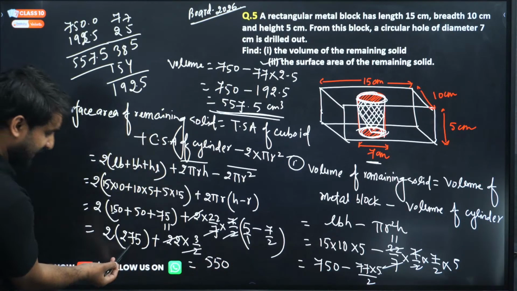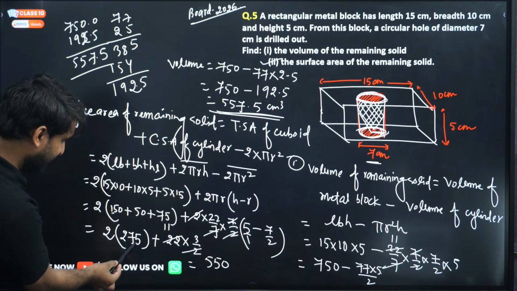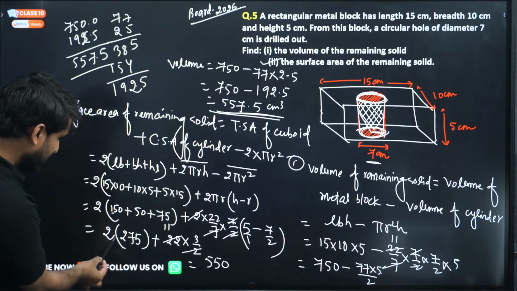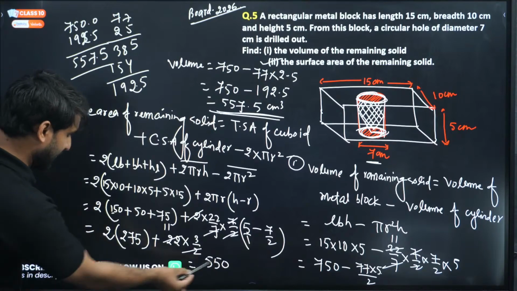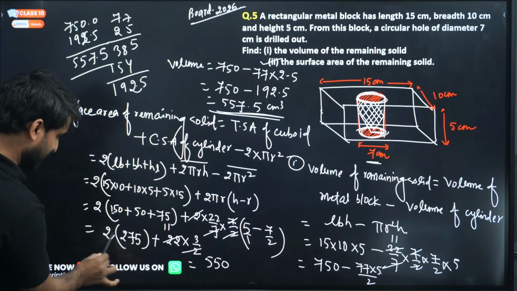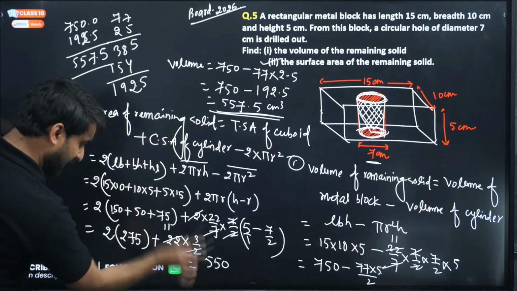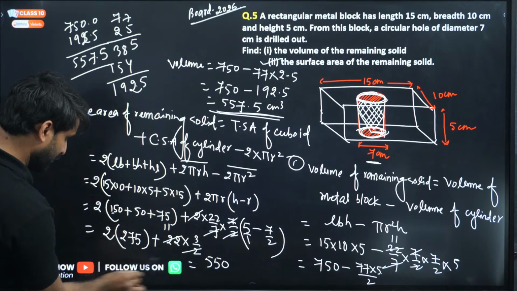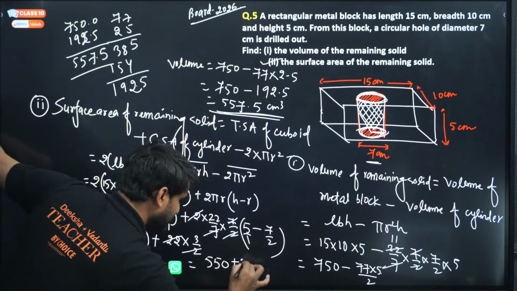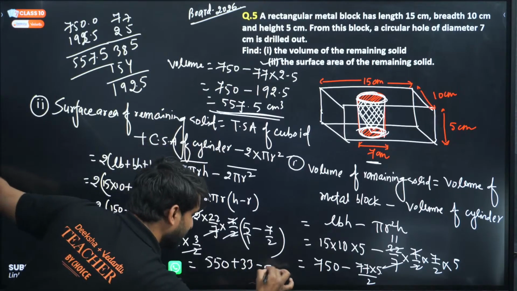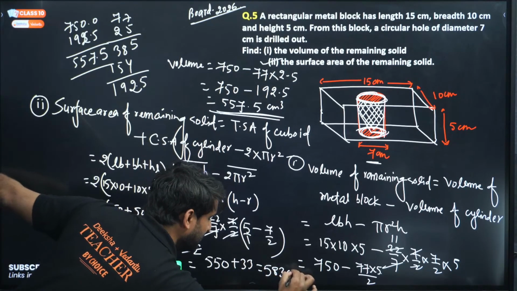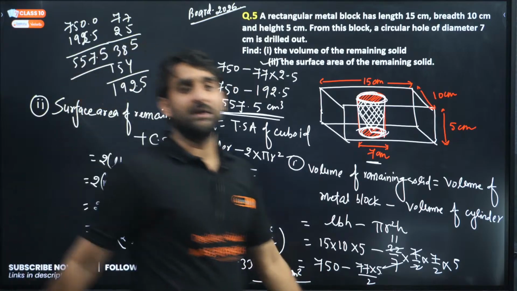550. Look this, my dear champions. 275 into this 2. So 5 to 10, 0. Carry 1. 7 to 14, 14 and 1, 5. Carry 1. 2 to 4, 2 to 4 and 5. Plus this. So we are getting here 583 centimeter square.